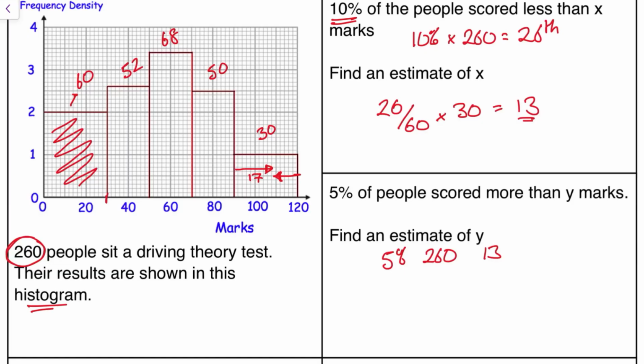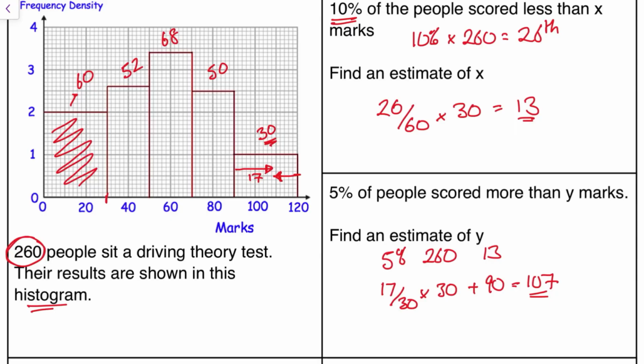So therefore, the number of marks is going to be 17/30th of the way across, because there's 30 people in that box overall, times the width of the box, which is also 30, so that's just 17. Add on the initial value of the box, which is 90, so that's 90 plus 17, which is going to be 107 marks.